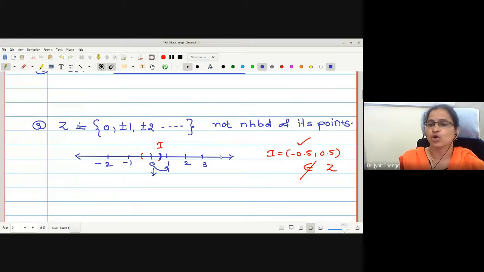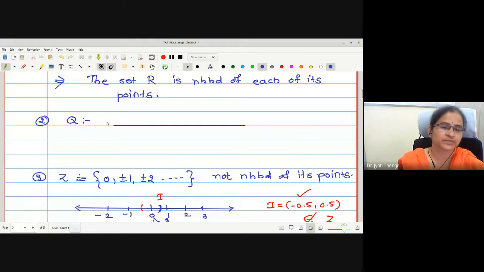Therefore Z is not the neighborhood of its points. What for rational numbers? Same situation again. Suppose I wanted to find the neighborhood of the point 0. Let me mark a neighborhood here. Again, I will call it I.